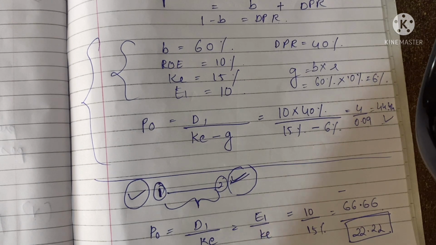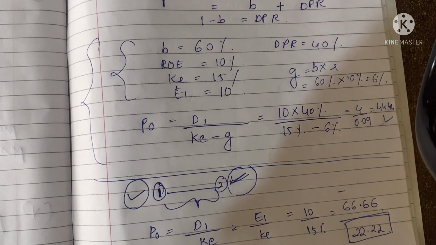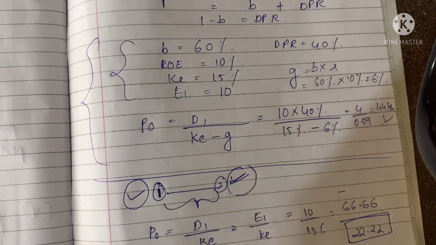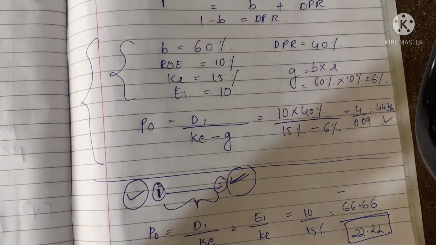Fine. So the third question is, why would such a firm be a takeover target? If the value of the share has been reduced, we will buy that firm, and after buying, though the value of the share is reduced in the eyes of the investor, we will change its policies. We will change the policy of reinvestment and bring it to no growth. If we bring it to no growth, we will pay out the full earnings as dividend, then the value of the share is going to rise, right? So the value of the firm would increase. The maximum value it could go to is 66.66. So this is what is written.